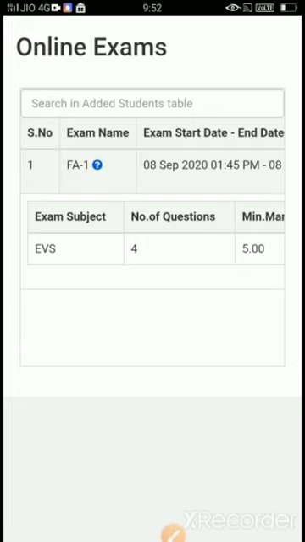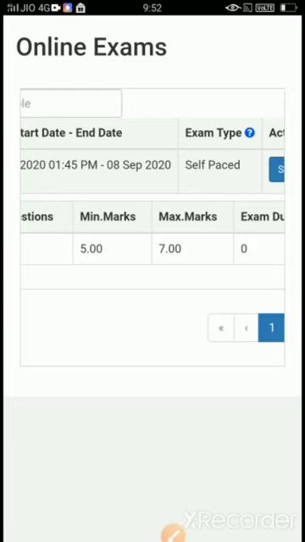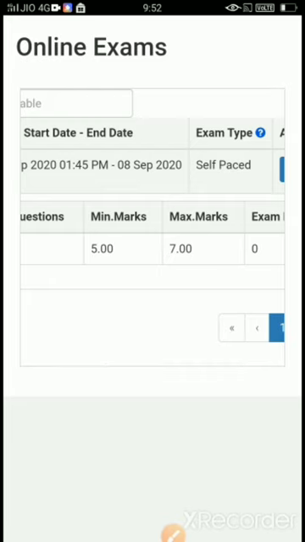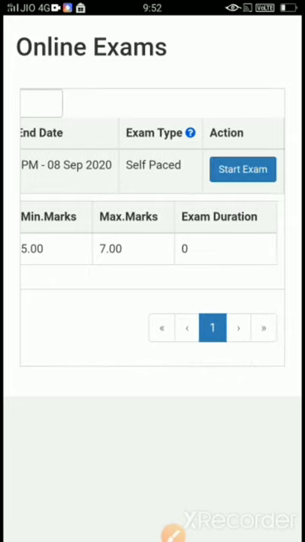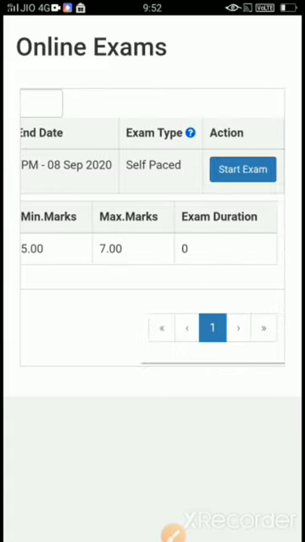Exam subject name is EVS. Number of questions by teacher is 4. Minimum marks I have to score is 5. Maximum marks is 7. That means exam paper is of 7 marks. If I get 5 marks also, I will be passed. Exam duration is, there is no time limit. I said between the allotted date, I can attempt this exam at any time. Okay, so this is the detail.